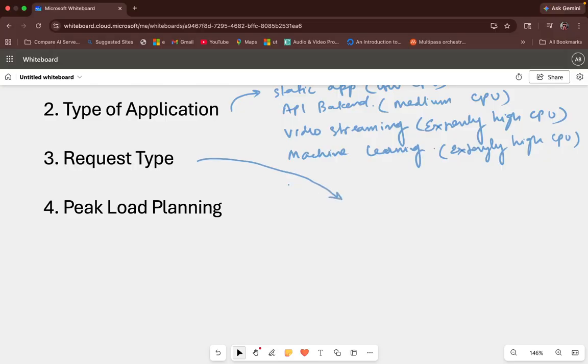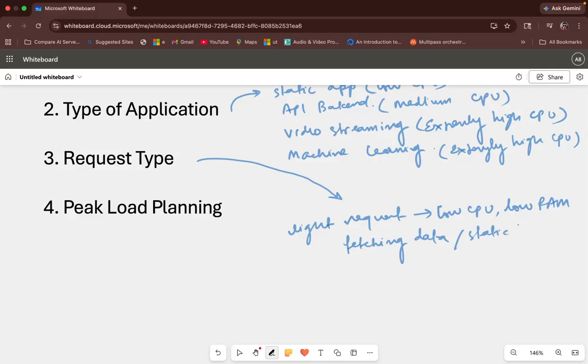Let us understand over here. So request type could be, for example, if it is a light request, that means you require low CPU and low RAM. That means the request is not very often. So that's why you require low CPU, low RAM. So what could these tasks be? This task could be simply fetching data or static files, like the one I discussed. That is one kind of request.